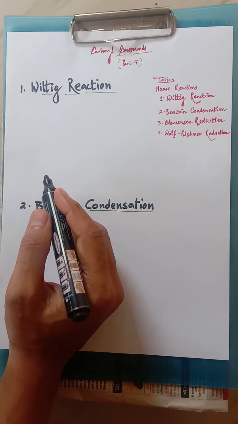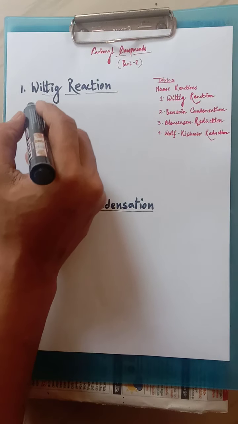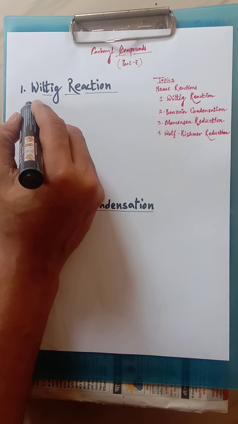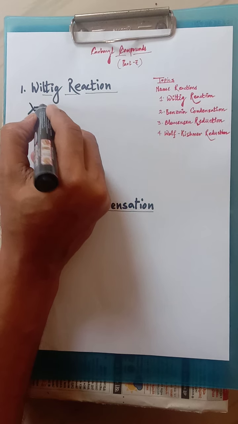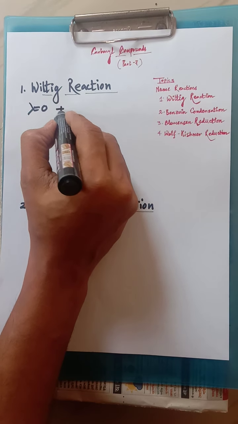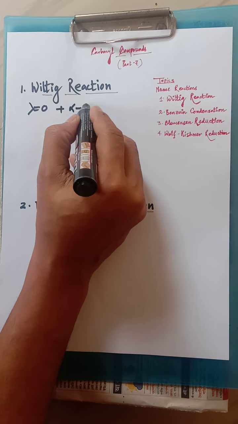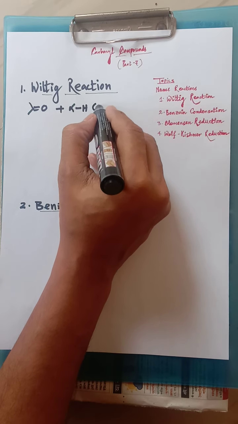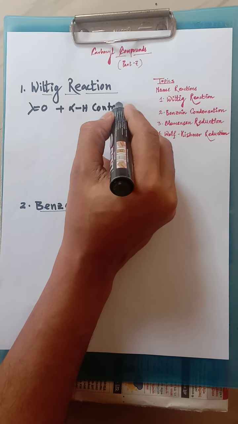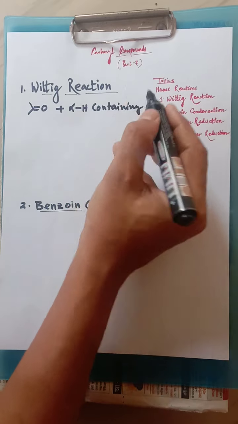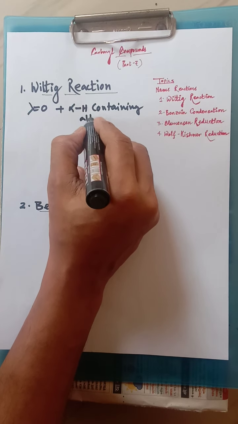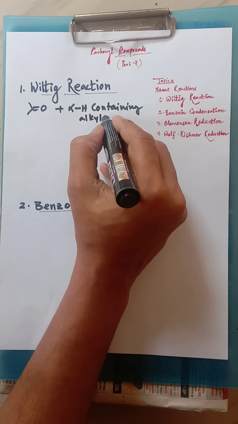Wittig reaction means what? Here an aldehyde or ketone, that means a carbonyl compound, is used along with an alpha hydrogen containing alkyl halide.